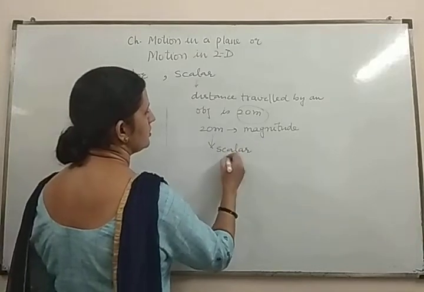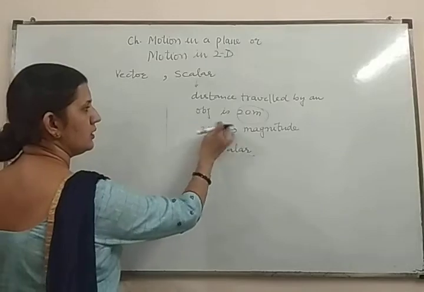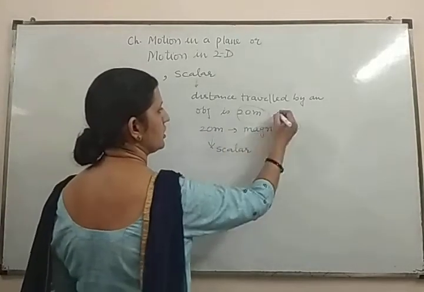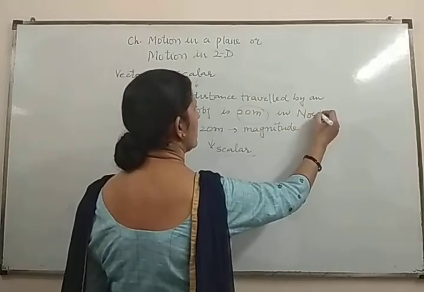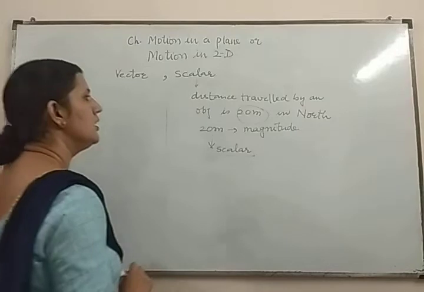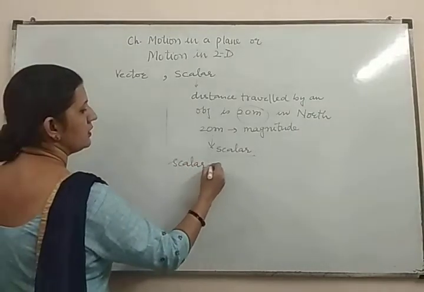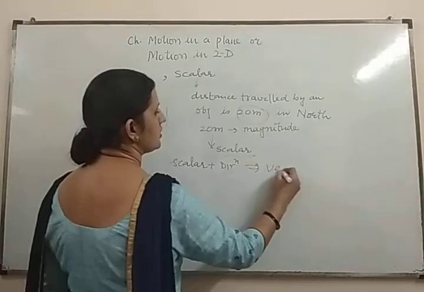The magnitude is known as scalar quantity, the quantity which is having only the magnitude. But if I give this direction, 20 meter in north, you have specified the direction. In that case, this scalar quantity with direction becomes a vector quantity.